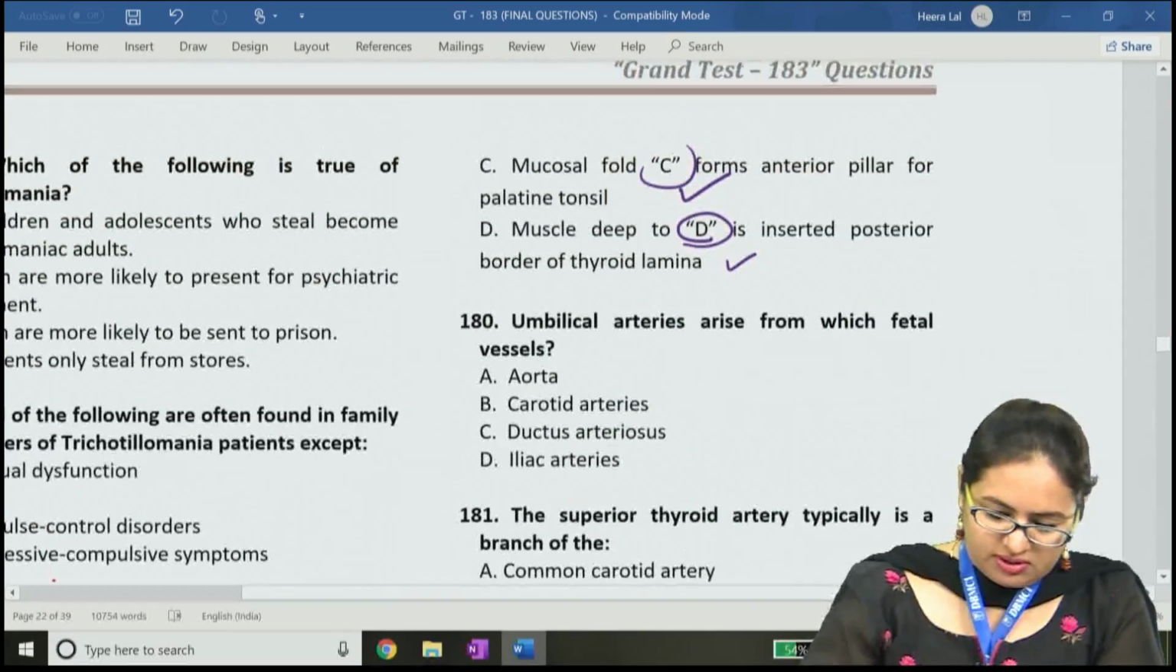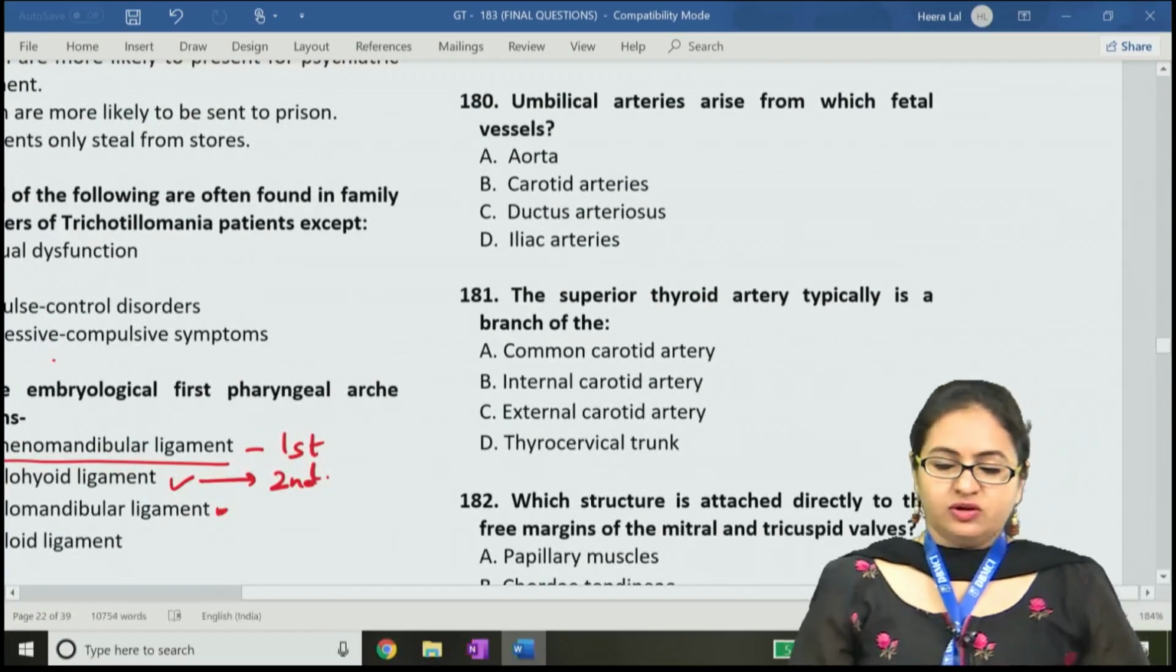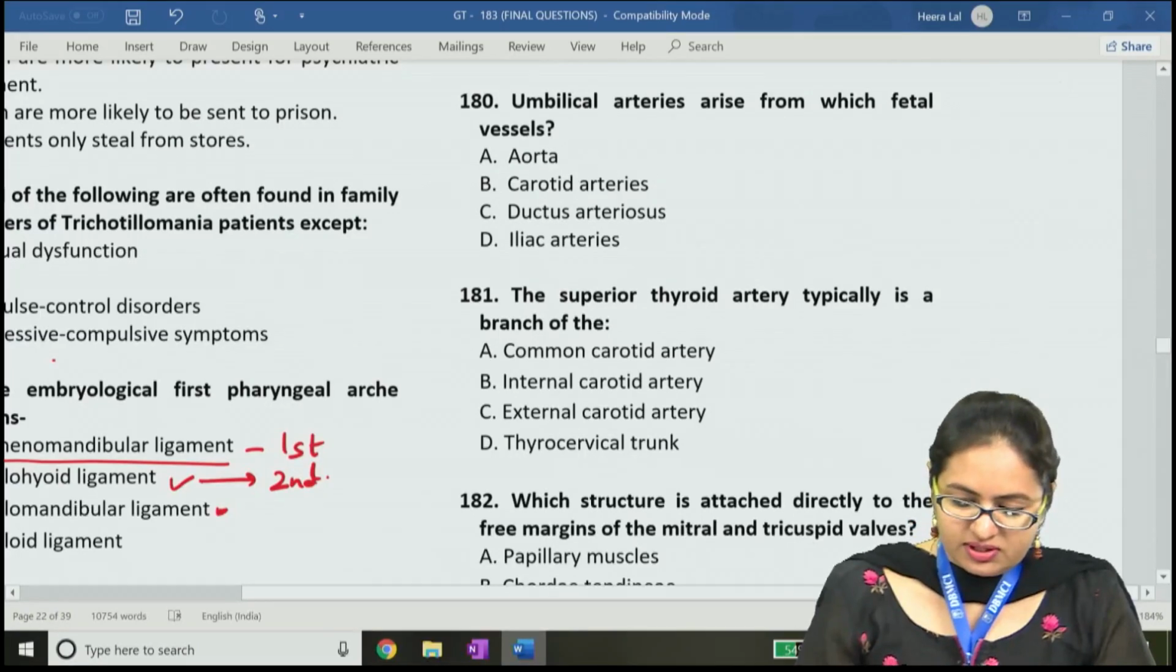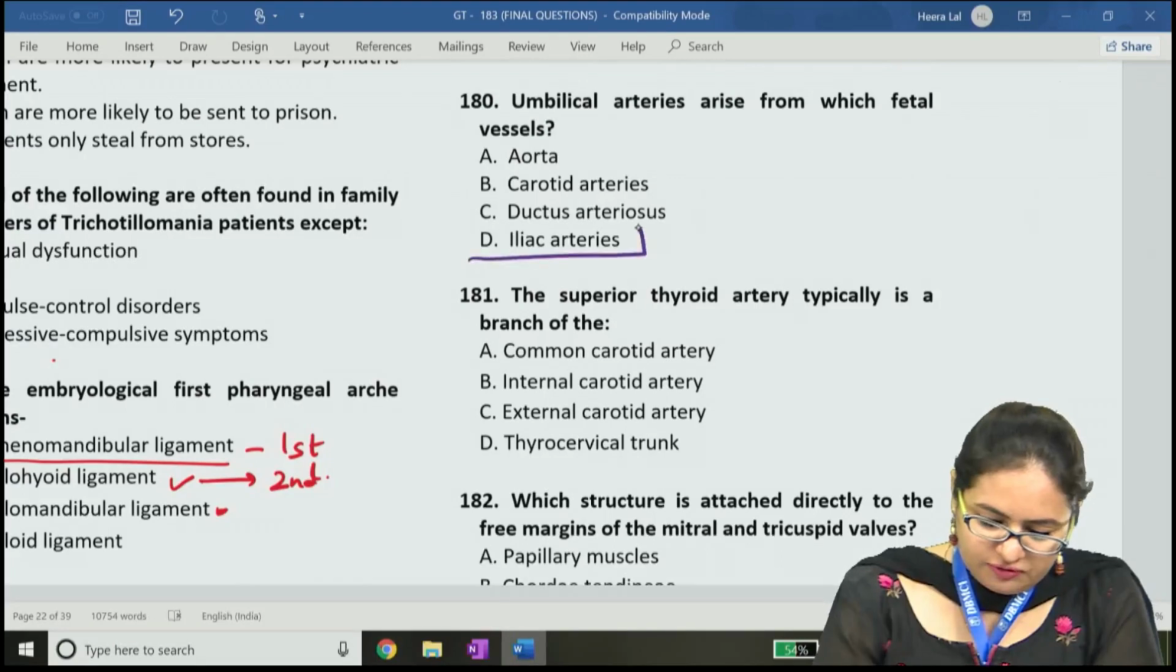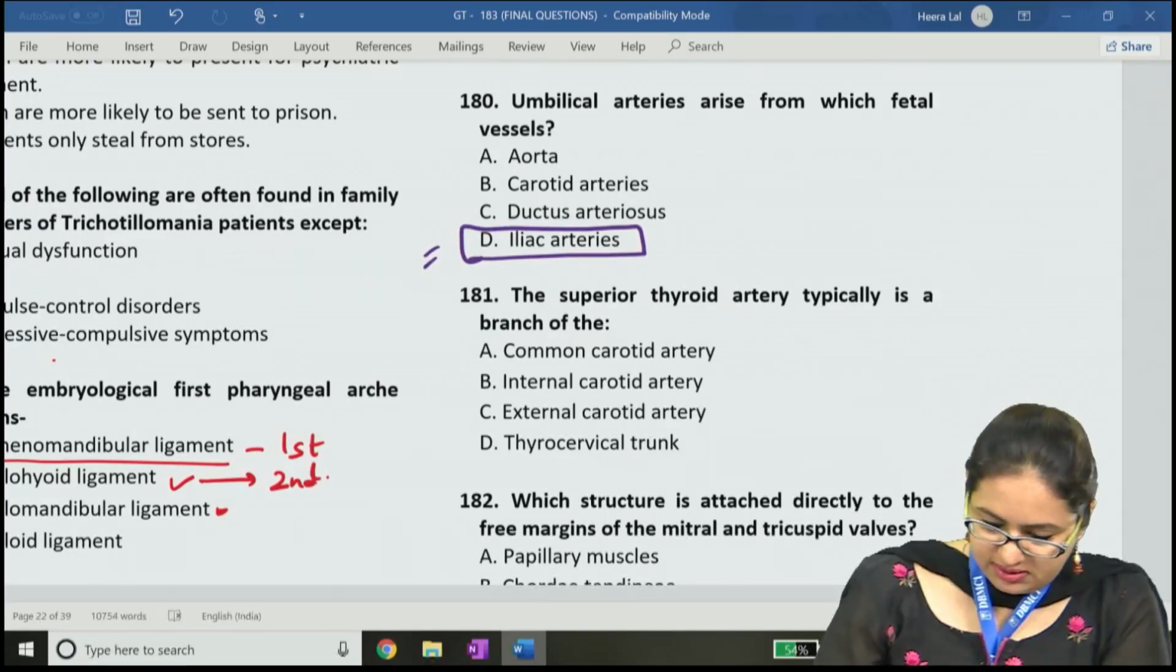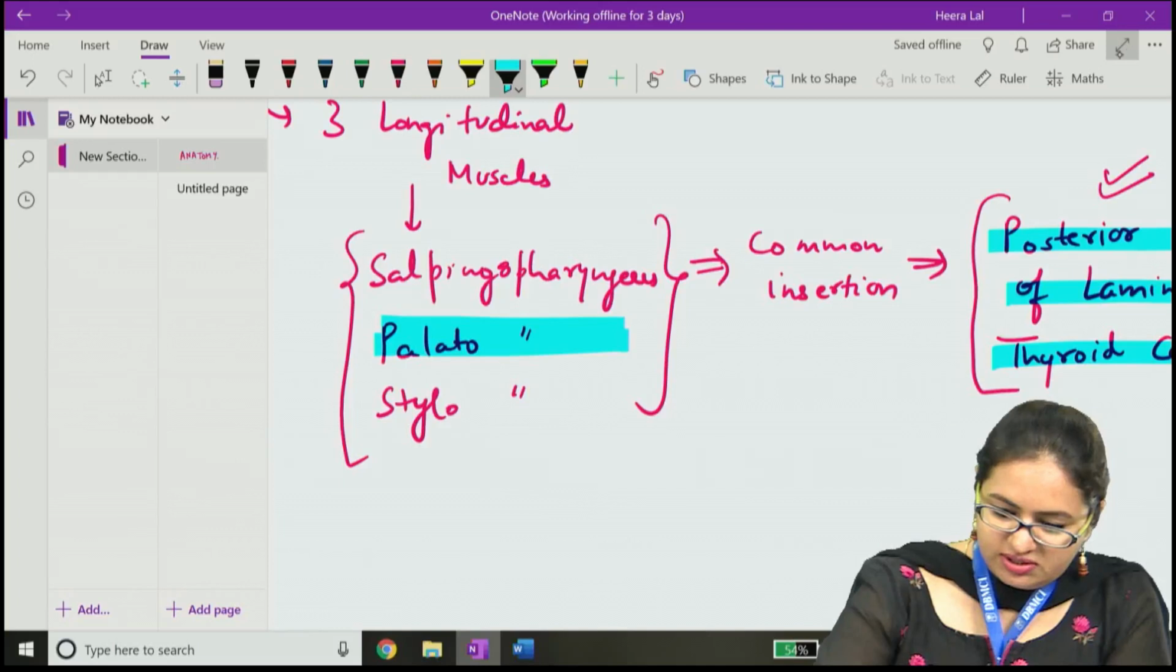Now the next question is question number 180. The question number 180 says that umbilical arteries, they arise from which fetal vessels? The answer for this question is D. Now how is this the answer? We will just discuss.